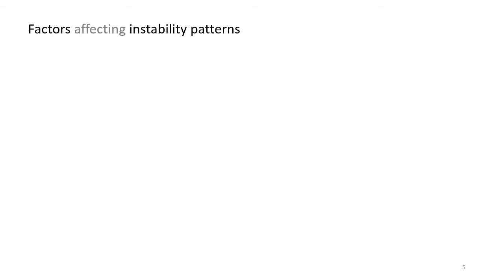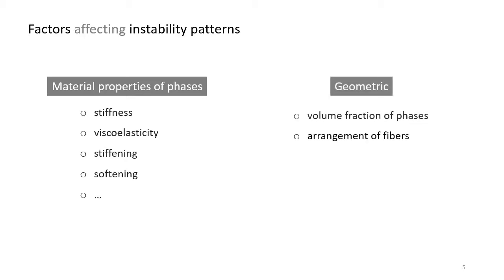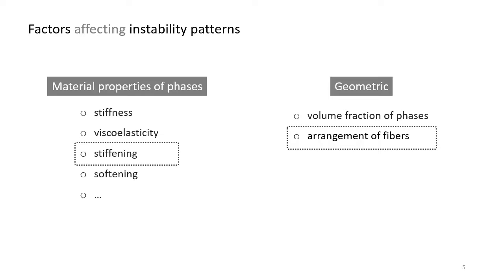That includes material properties of soft constituents, and then there are geometric factors. Among these, I will focus on the influence of phase stiffening and the fiber arrangement. Starting with composites with stiffening phases.